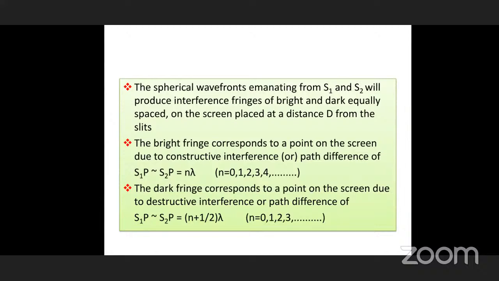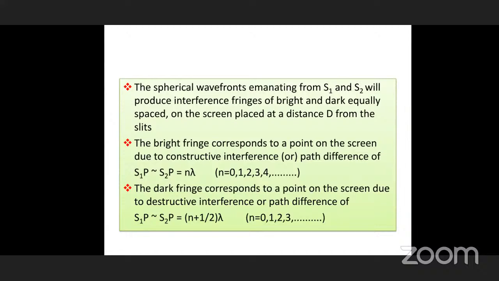Both are formed equally, because the crest and trough amplitudes are equal. That's why the fringes are of equal breadth on the screen placed at a distance D from the slits.